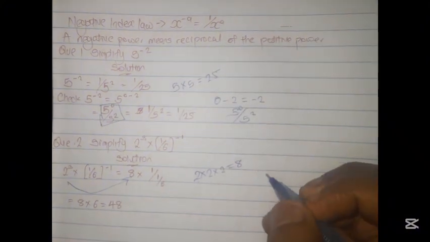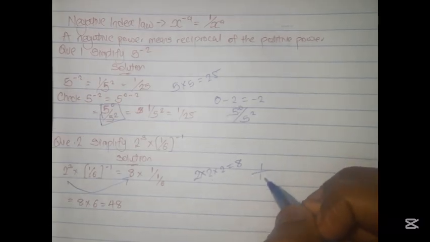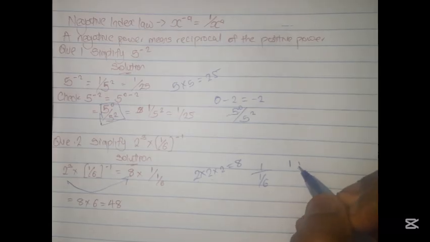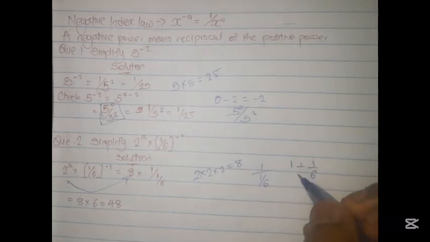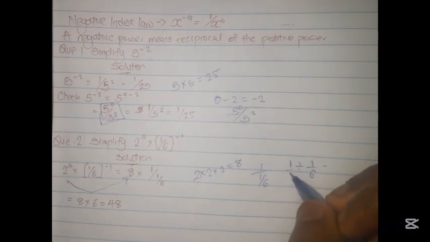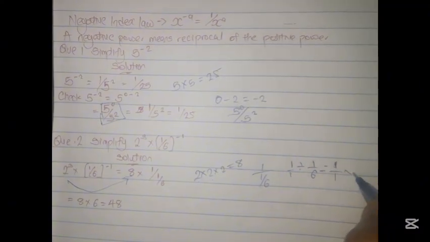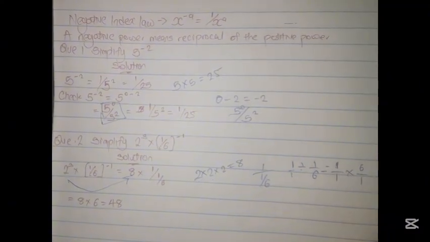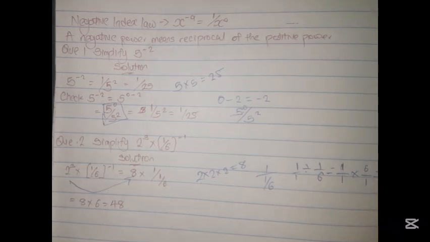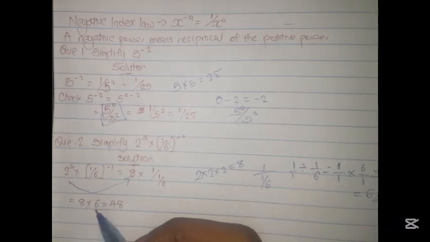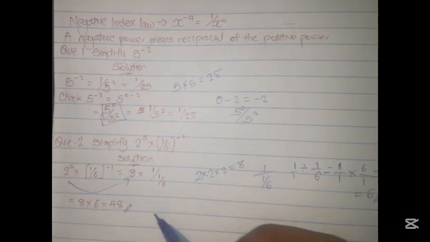And to solve this, 1 over 1 over 6 is the same thing as saying 1 divided by 1 over 6. If you want to solve a question that has a fraction in division, you say it is equal to 1 over 1 times 6 over 1, which is equal to 6 over 1, which is the same thing as 6. So that's the 6 that we have here, which is 8 times 6 will give you 48.